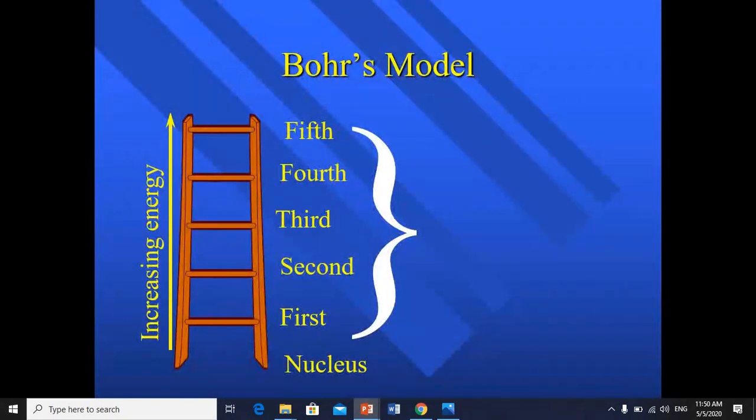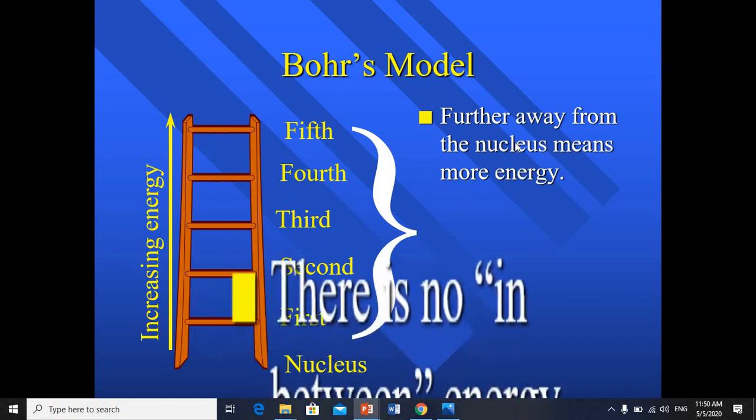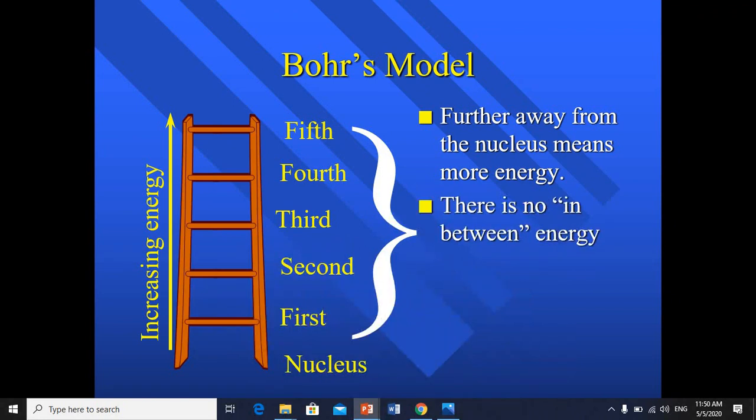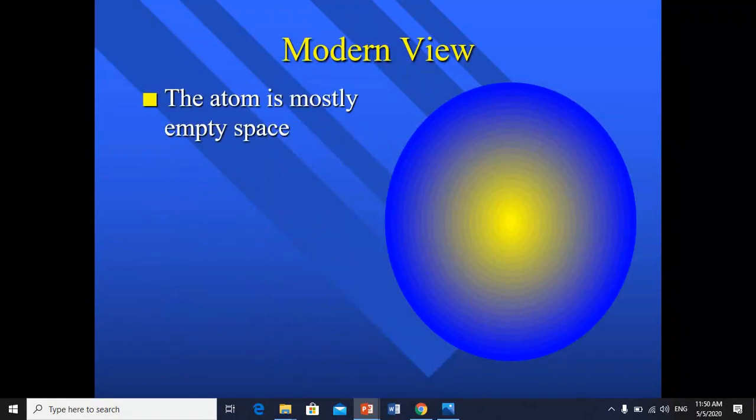So he made the levels, going away from the nucleus: the first level, the second level, the third level, the fourth level, according to the amount of energy the electrons have. Further away from the nucleus means more energy. There is no in-between energy, there is nothing between them. And energy levels also.